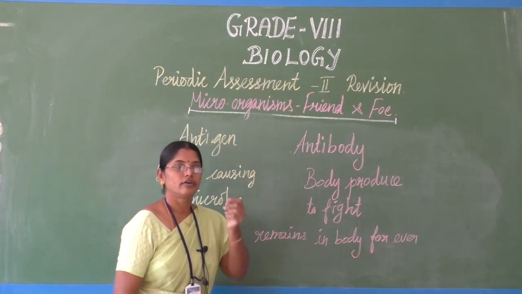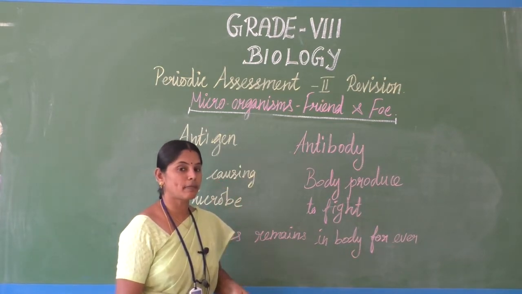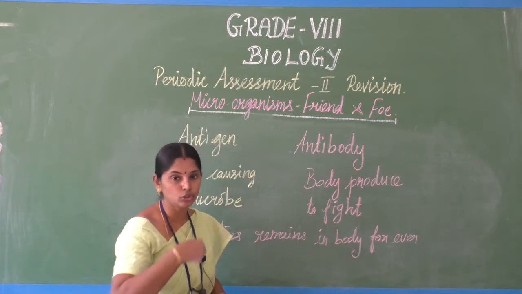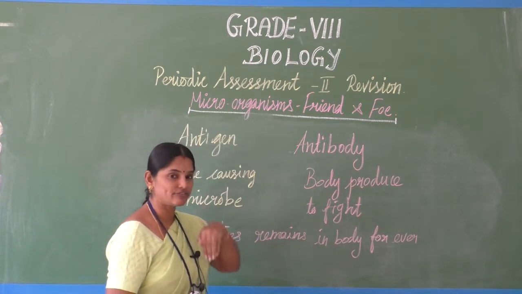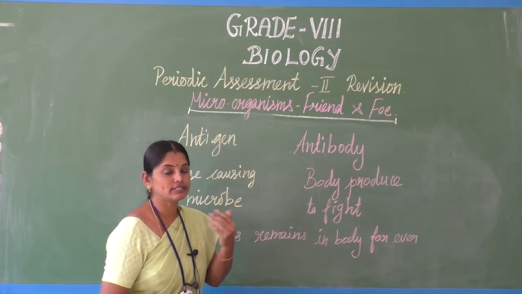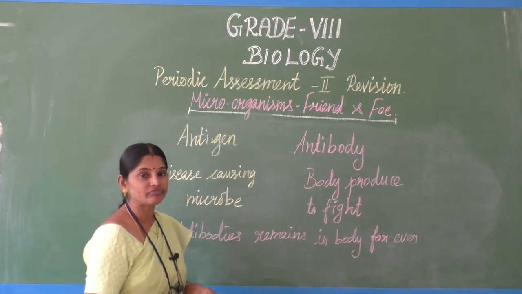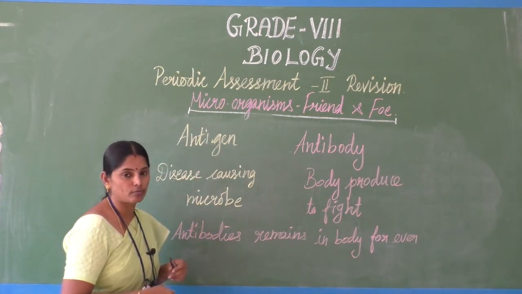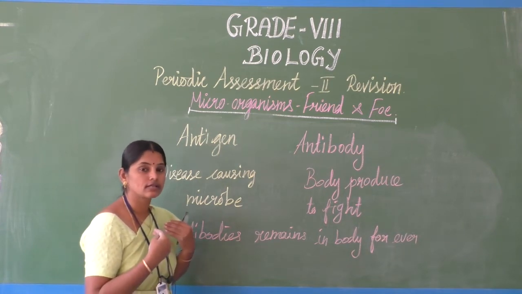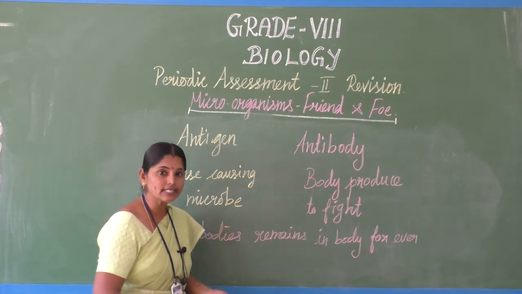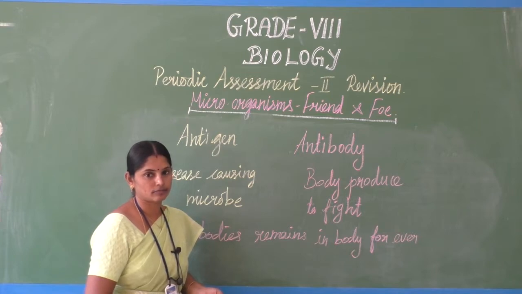Listen, children, when disease causing microorganisms enter into our body, our body reacts against them.